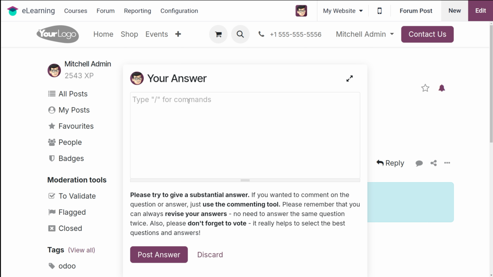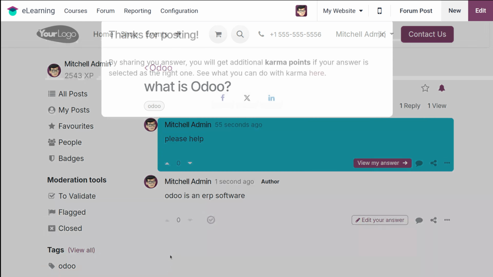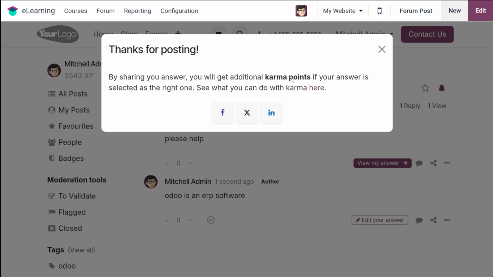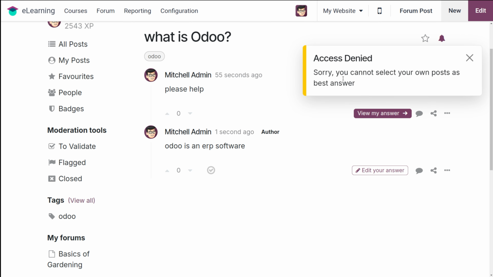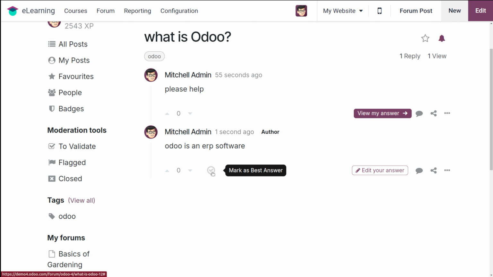Once the reply is given, so: Odoo is an ERP software. And I'm posting the answer. By sharing the answer, you will get additional karma points if your answer is selected as the right one. The answer is given, somebody has replied to the question. You can view your answer. If this is marked as the best answer, note that you cannot select your own post as the best answer. Somebody else has to come and mark it as the best answer. If somebody does that, you will gain some points.